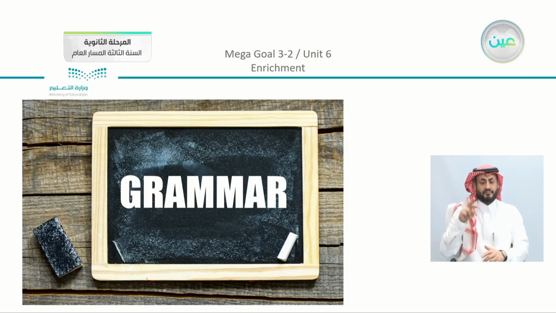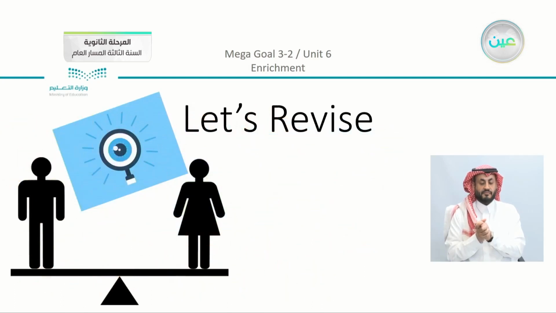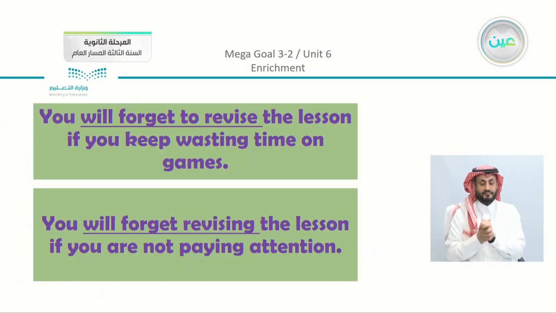What did we study in the grammar of Unit 6? You can see that we have two parts highlighted, and actually I mentioned the two parts in our last enrichment. We have the infinitive and the gerund. So let's revise. Let's read the sentences and see here.